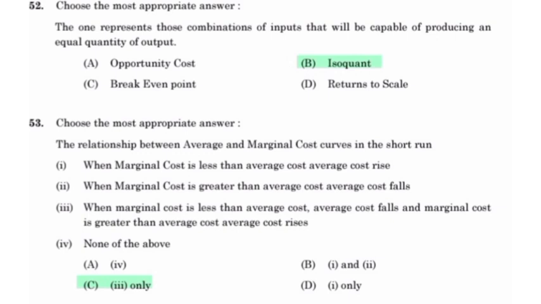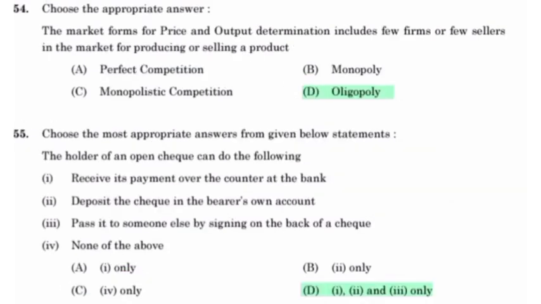Isoquant. The relationship between average and marginal cost curve in the short run: when marginal cost is less than average cost, the average cost falls, and when marginal cost is greater than average cost, it rises. The market form for price and output determination that includes few firms or few sellers in the market for producing or selling a product: oligopoly. The holder of an open cheque can do the following: receive its payment over the counter